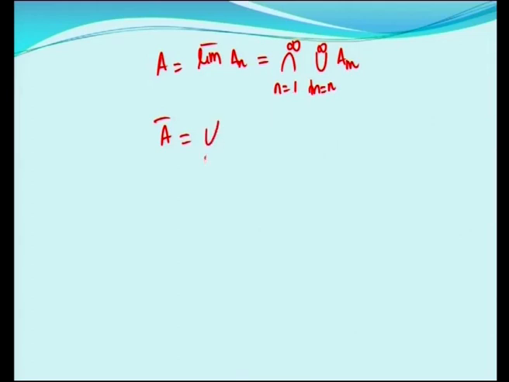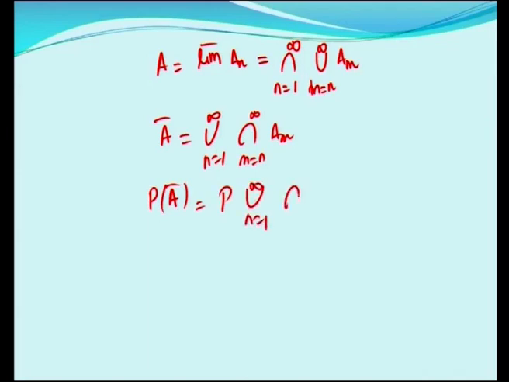So, A bar is union N is equal to 1 to infinity, intersection M is equal to N to infinity AM complement. Then P of A bar is equal to P of union N is equal to 1 to infinity, intersection M is equal to N to infinity AM complement.